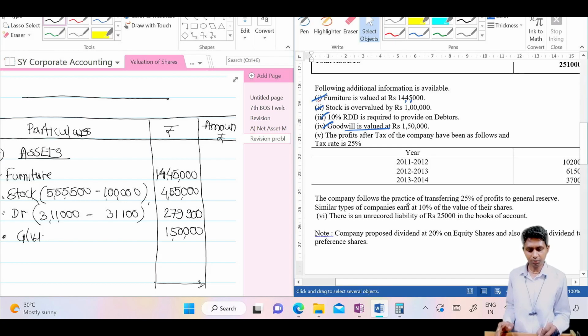Then the company transfers, it's a practice of the company to transfer 25% to general reserve. What is this? This is also related to earning. Profits, that means related to earning, no need to think here right now. And then similar types of company, the word earns is there, therefore this is also related to the second method. Okay, don't read this adjustment then.